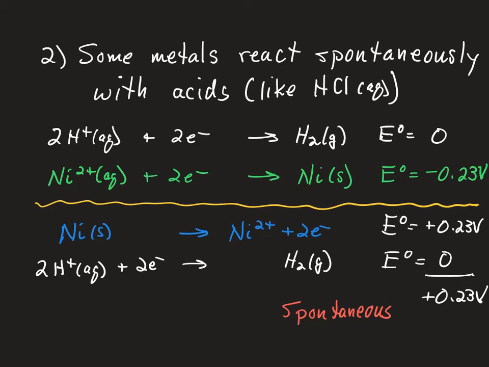Now, just to be clear, metals with positive standard reduction potentials, if we tried to reverse those, this would become negative. We would get a negative number here. So metals with positive standard reduction potentials, like copper, for instance, will not react with acids.